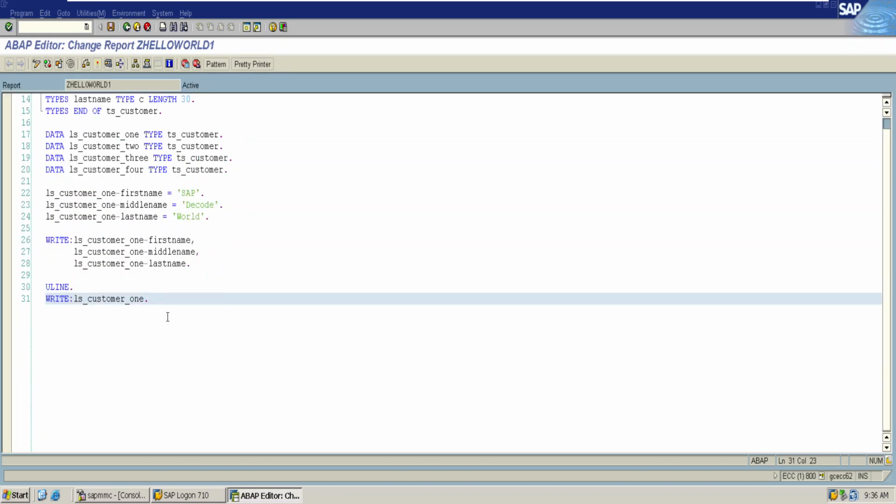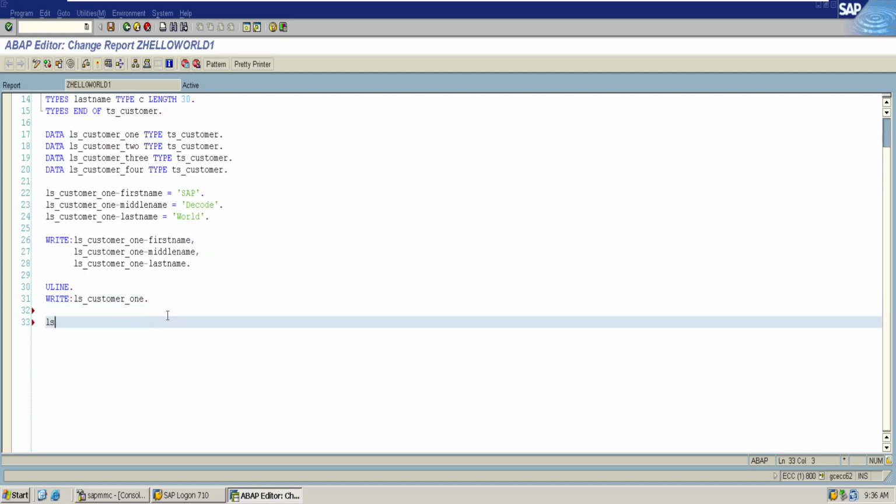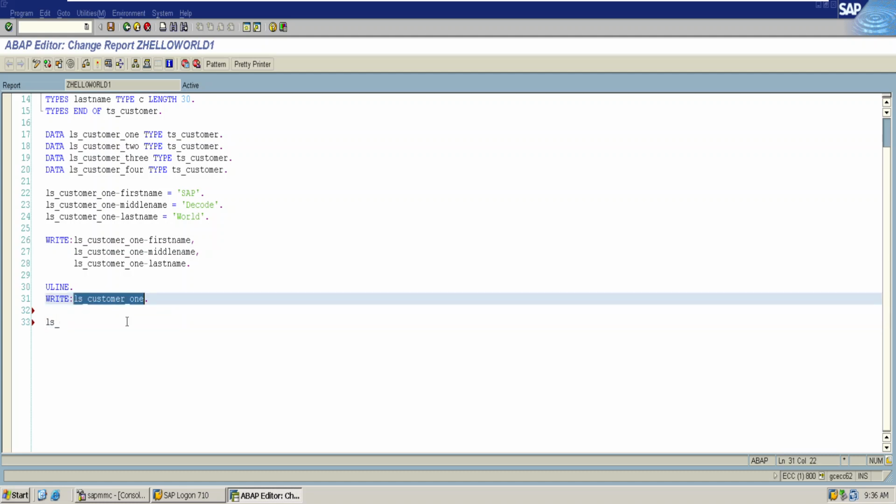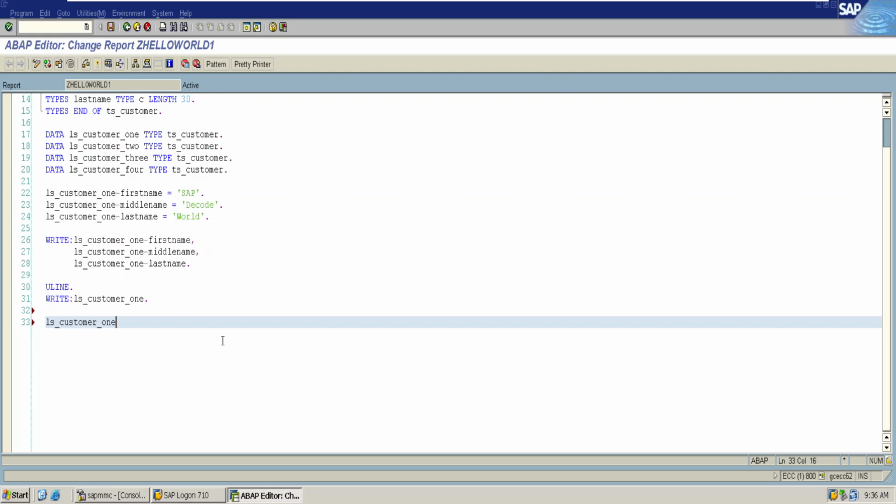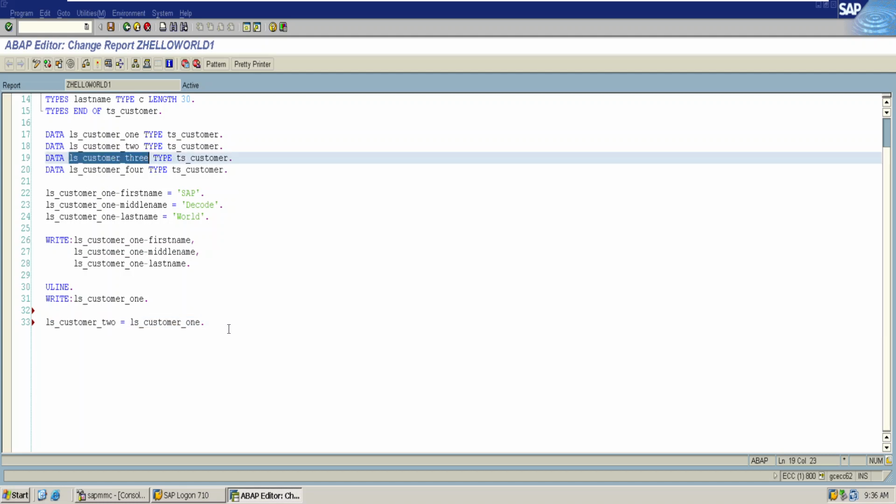If you want to assign values of customer 1 to ls_customer2, that can happen straight away by using an equal to operator. Suppose you want to assign only a particular attribute to customer 2 or customer 3, that can happen by using an attribute, equal to operator.